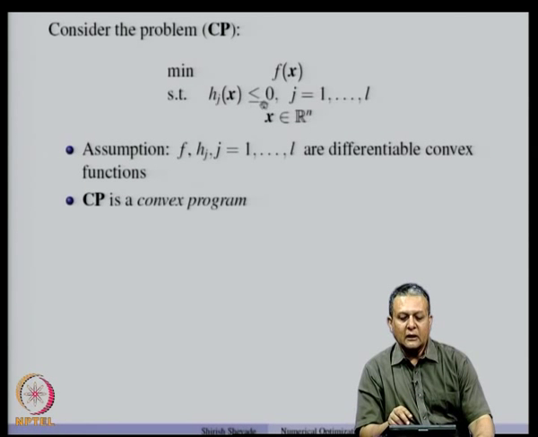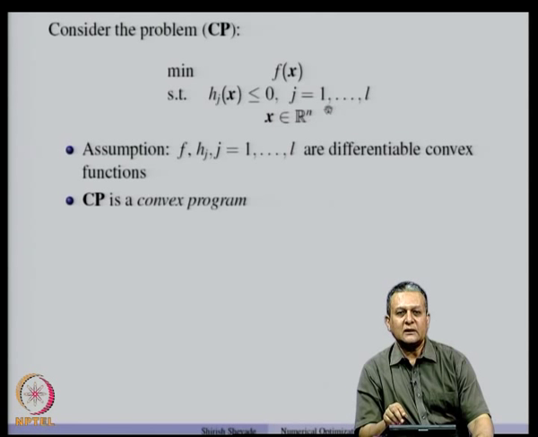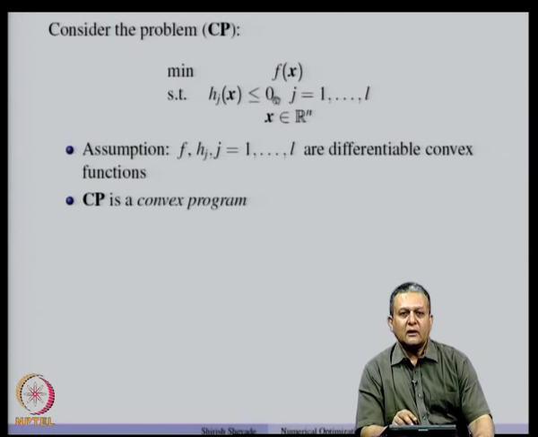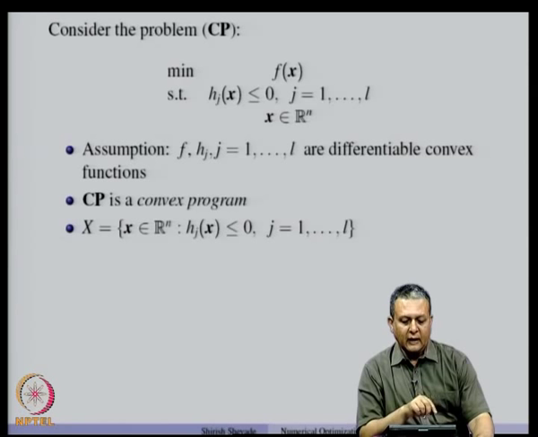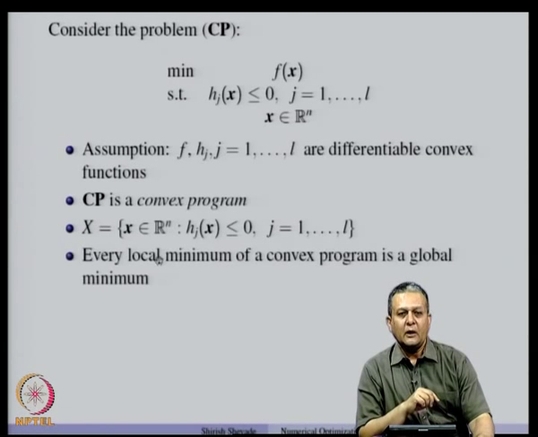Now, if we intersect different convex sets, then we know that the intersection of convex sets is also a convex set. So, the constraint here is a convex set. The objective function to be minimized is a convex function. So, such a program is called a convex program, and clearly the feasible set is a convex set.